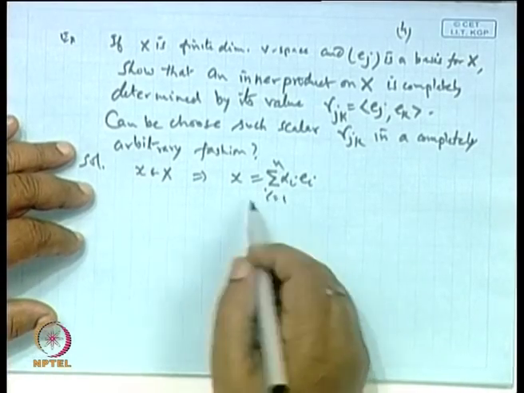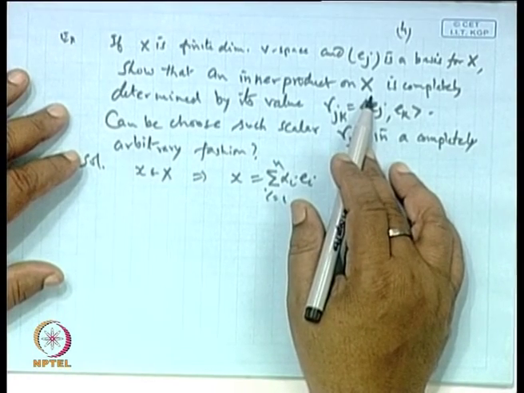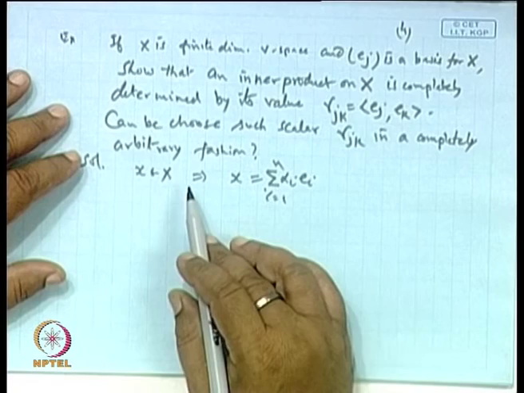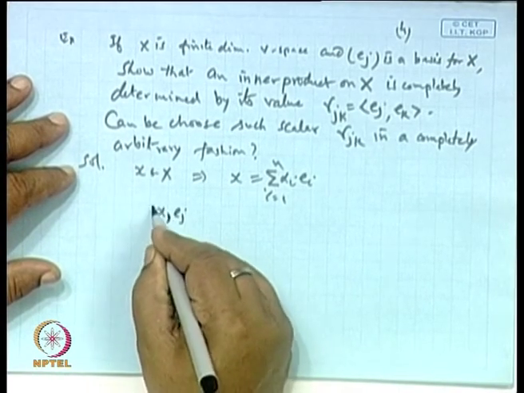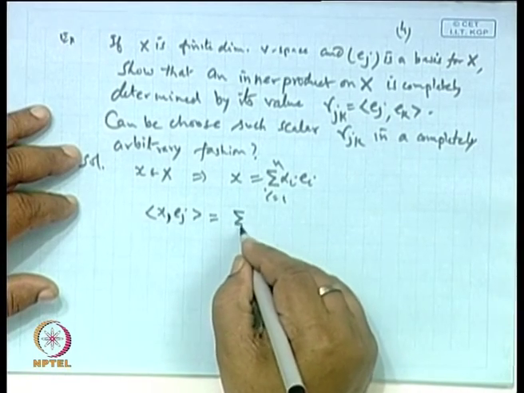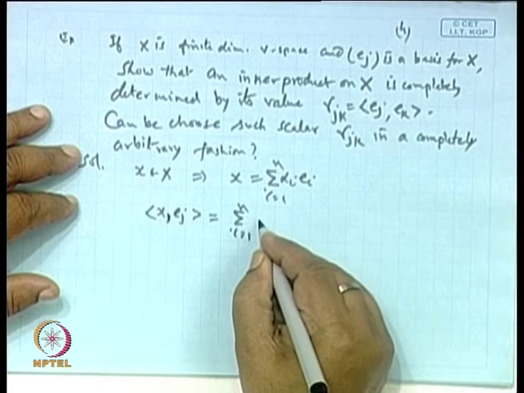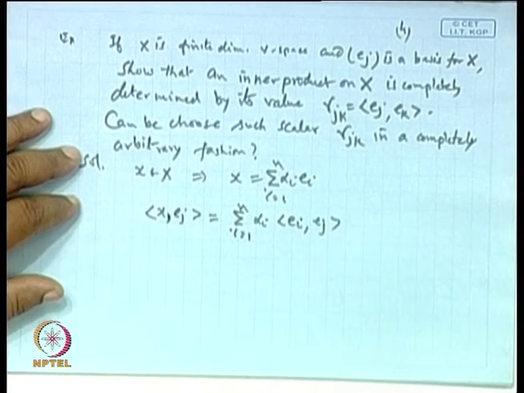Now, since this is an inner product space, we can take the inner product of x with Ej. If I calculate this, what you get is the sum from i equal to 1 to n of alpha i times the inner product of Ei and Ej.